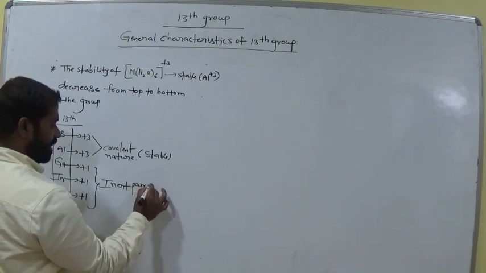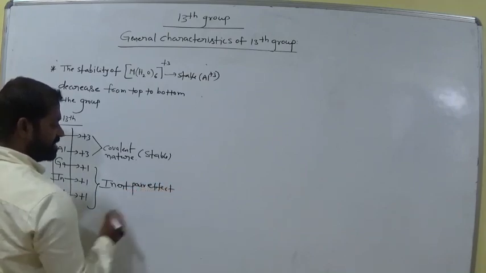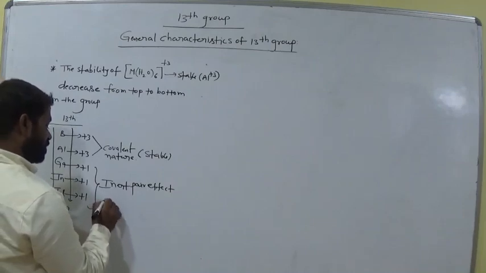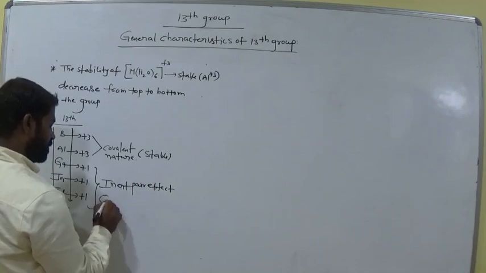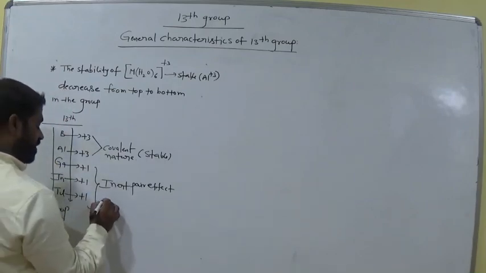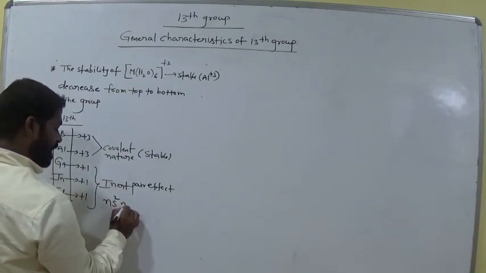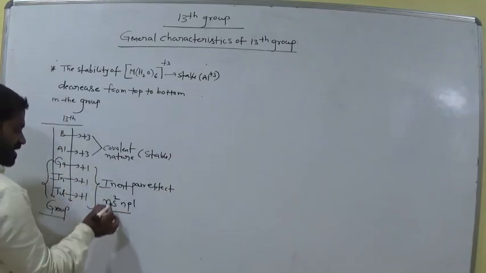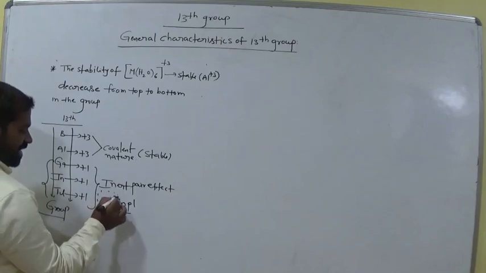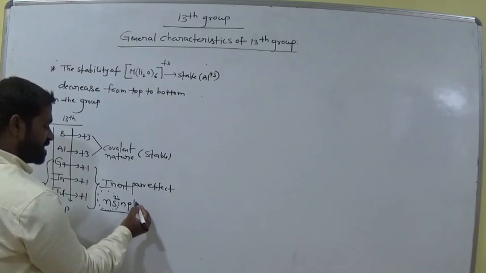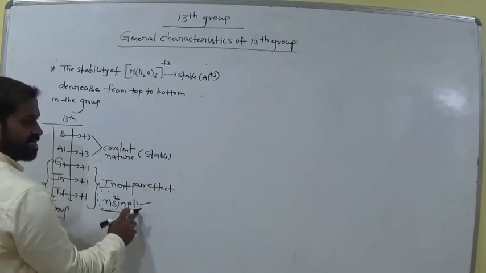Inert pair effect. What is inert pair effect? If we consider gallium, the general electronic configuration of these 13th group elements is ns2 np1, am I right? From gallium to thallium, the ns2 electrons are unwilling to participate in the chemical reaction. That is called the inert pair effect. So which electron only participates? This p electron only, that is one electron.